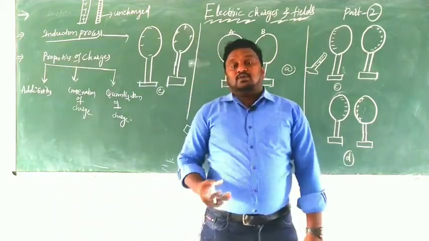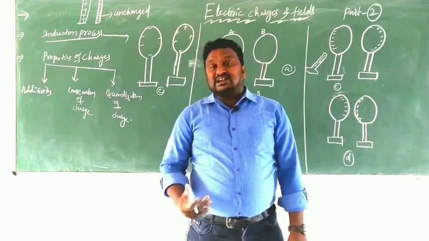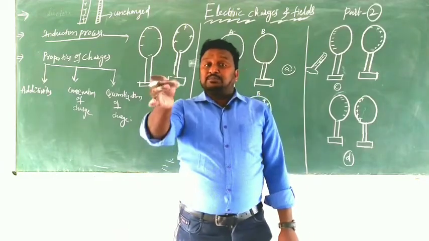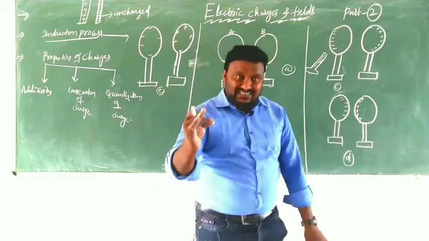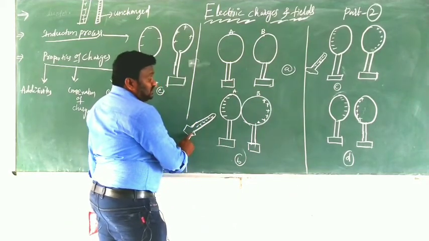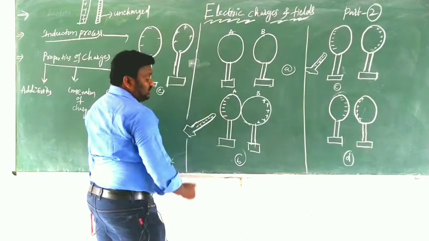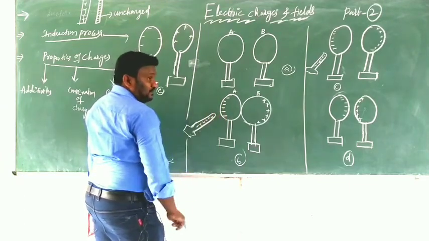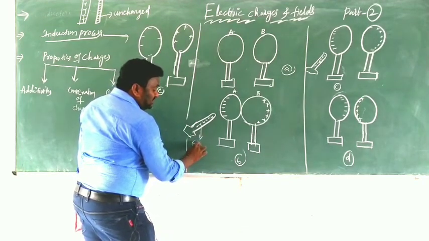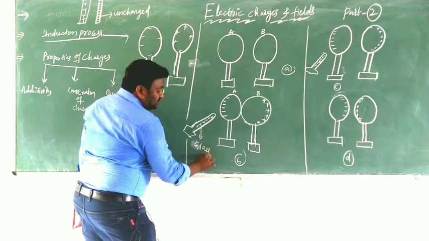I told you, when a glass rod is rubbed with a silk cloth, the glass rod becomes positive. That positive glass rod should be brought very close to A. The glass rod has positive charge.